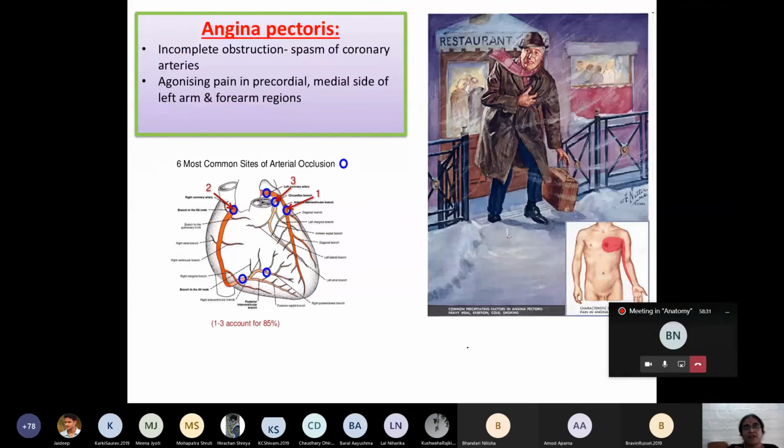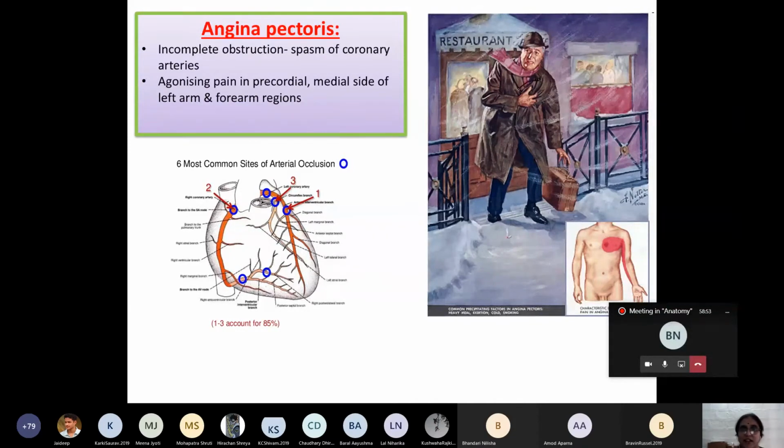And the applied aspect of the arterial supply of the heart. First and foremost is angina pectoris. In angina pectoris, there is an incomplete obstruction of any of the branches, small or large, of the coronary arteries. And there will be extreme agonizing pain in the precordial region.